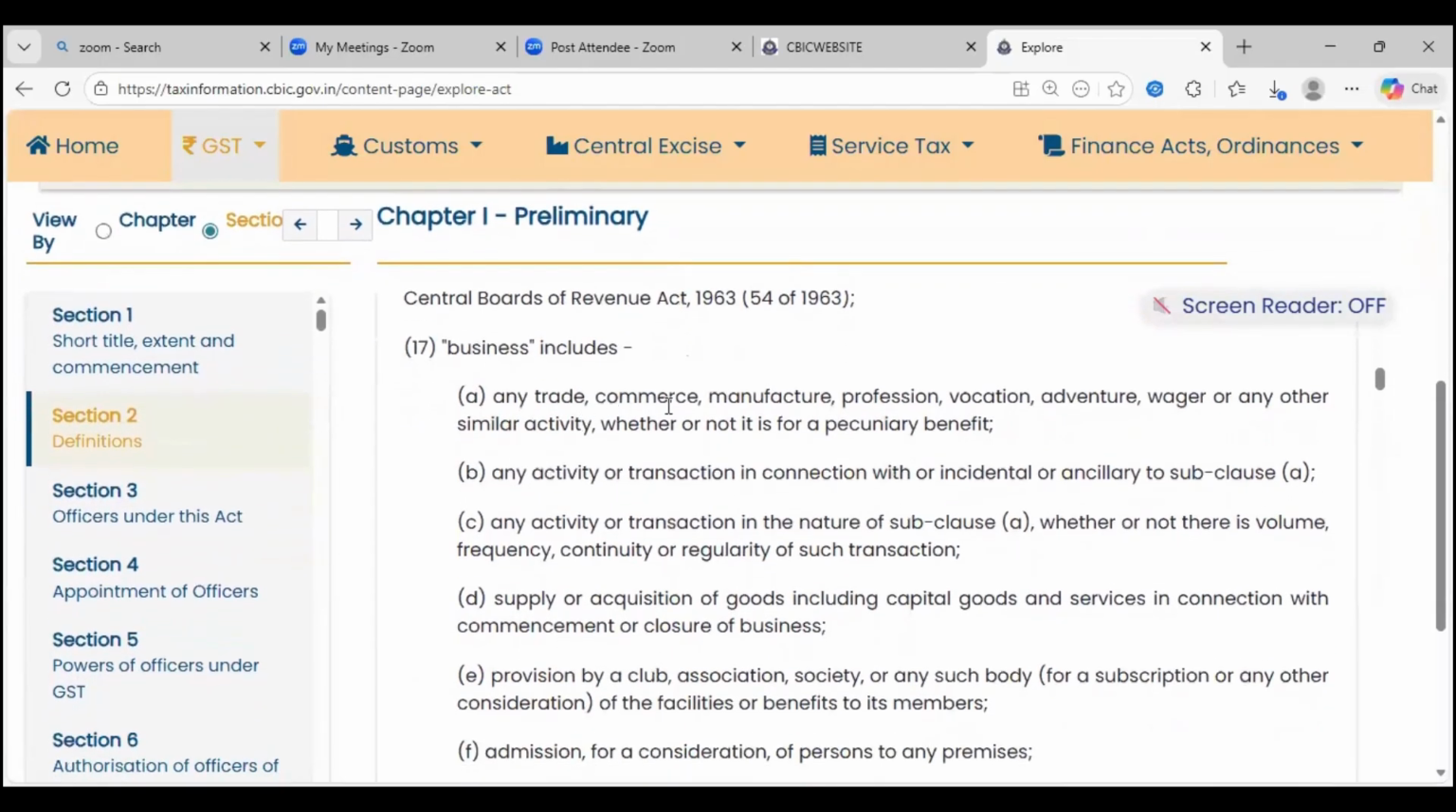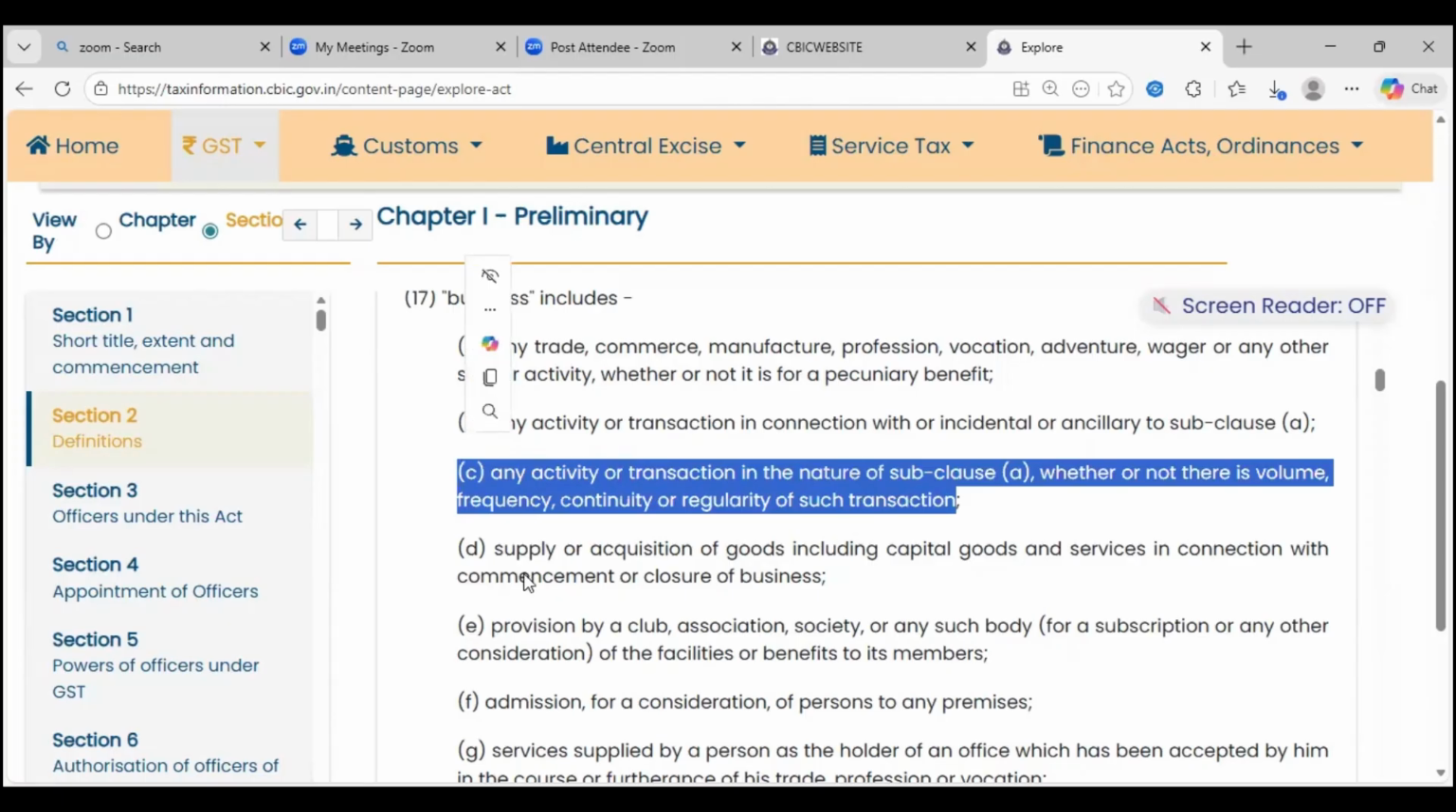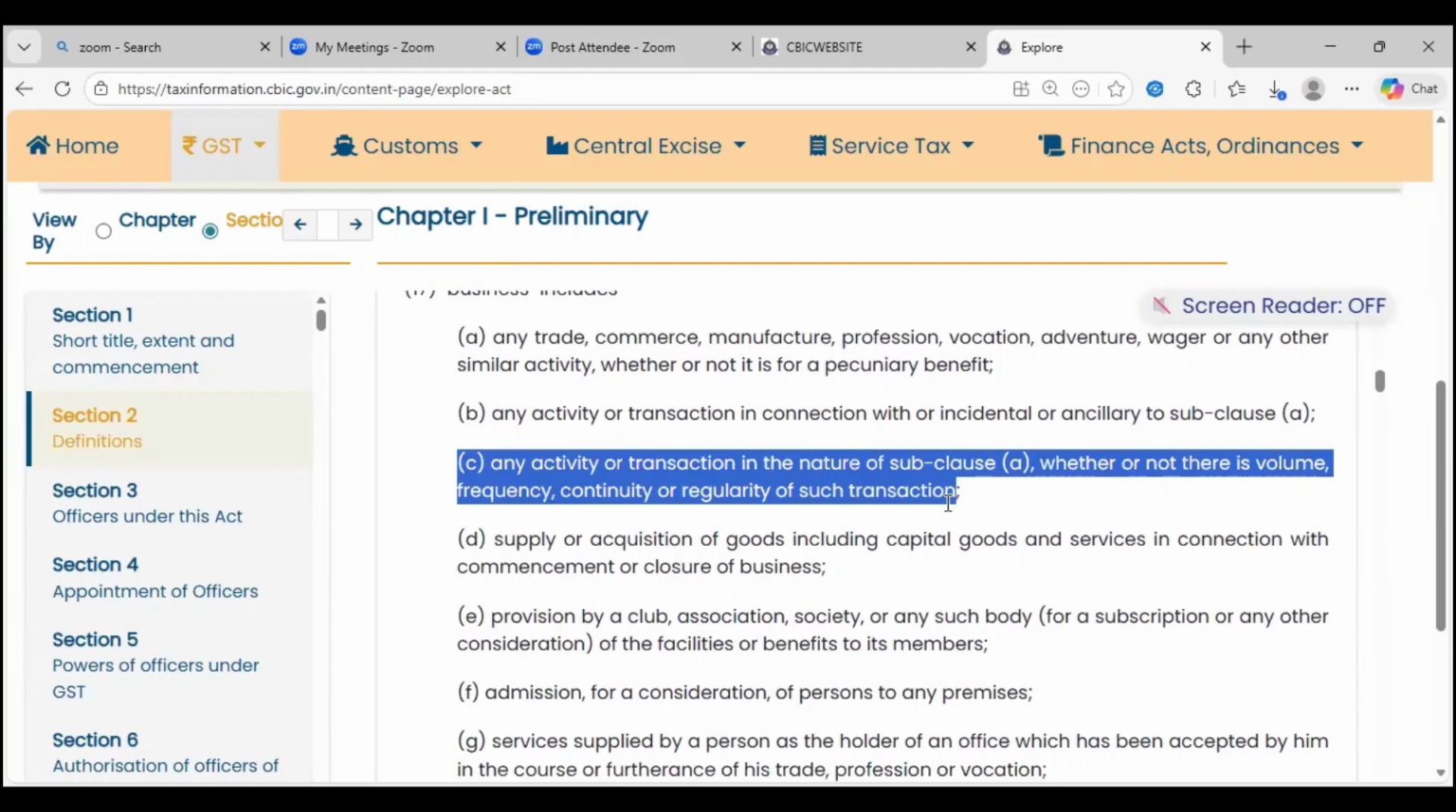Business includes trade, commerce, manufacture, profession, vocation, adventure, wager, any other similar activity. There should be trade, commerce, manufacture, profession, like advocates, chartered accountants, doctors, those are professions. Or activity or transaction in connection with, incidental or ancillary to clause A, whether or not there is a volume, frequency, continuity, regularity of such transaction. This means if I'm doing a seasonal business, not 12 months, I do it once in a month, once in a quarter, even then it could be considered as a business.